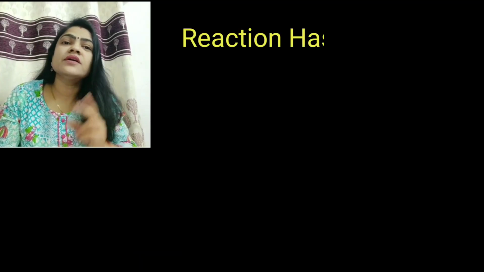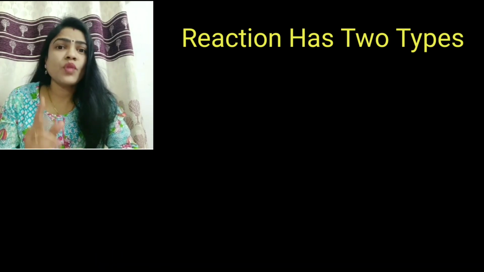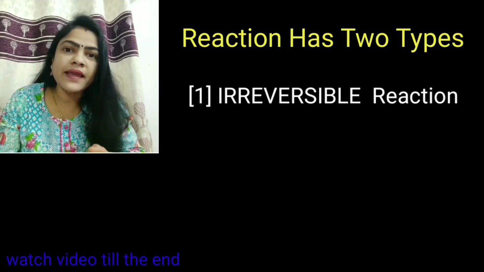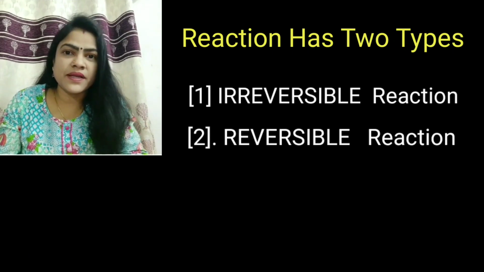Is reaction only one type? Reactants react and give product? No. Reactions have types. How many types of reaction? Reaction has two types. First is irreversible reaction and the second is reversible reaction.